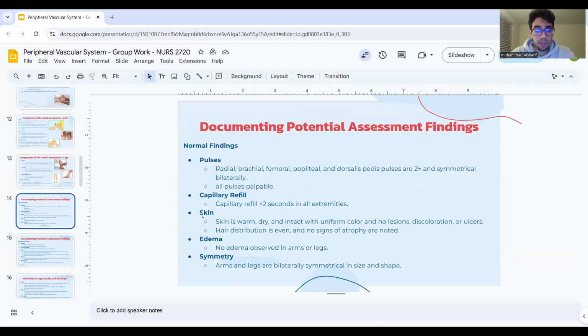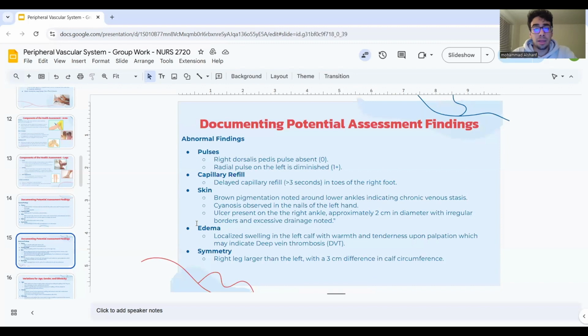Documenting potential normal findings. Radial, brachial, femoral, popliteal, and dorsalis pedis pulses could be 2 plus and symmetrical bilaterally. All pulses should be palpable. Capillary refill should be less than 2 seconds in all extremities. Skin should be warm, dry, and intact, with uniform color and no lesions, discolorations, or ulcers. Hair distribution should be even and no signs of atrophy should be noted. No edema should be observed in arms or legs. Arms and legs should be bilaterally symmetrical in size and shape.